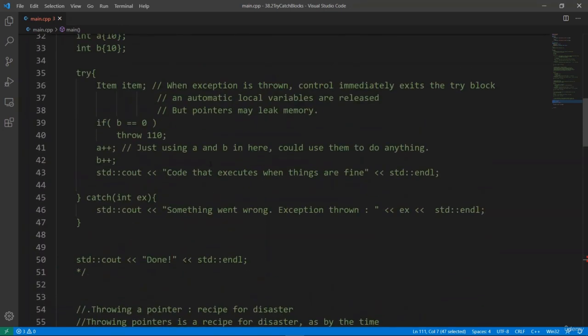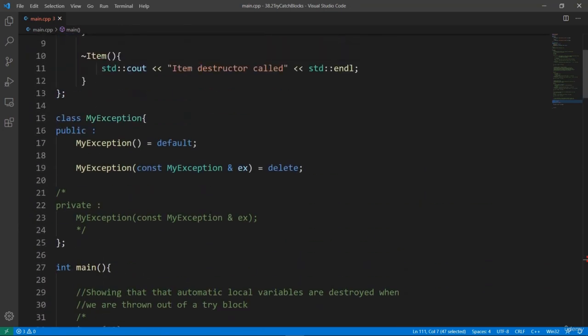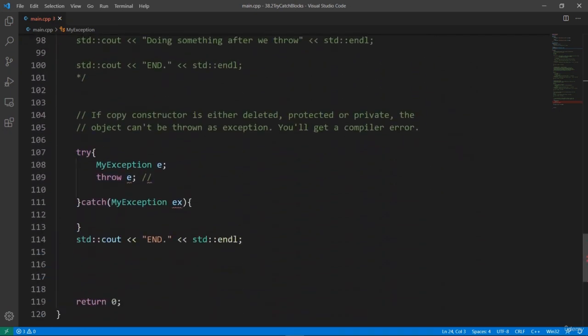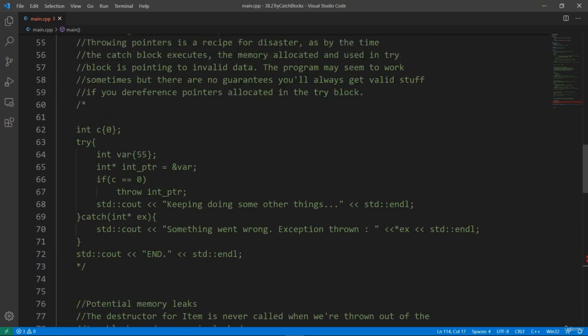Another case where your object may not work as exceptions is if your copy constructor is protected. So we're going to go in here and mark this guy as protected. We can do this, and the class is going to be fine. But if we go down, we're going to see that it is not callable from the outside and our try block will not work here. You should be aware of this.